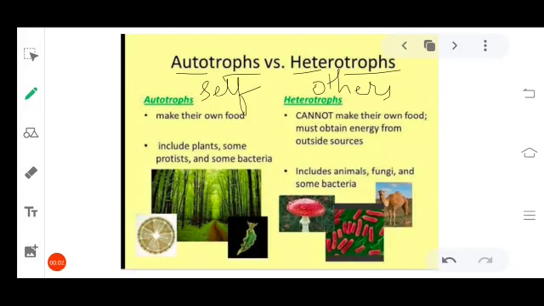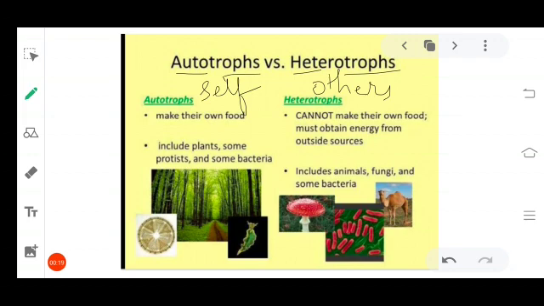Let's continue. Autos means self and trophos means nourishment. Heteros means others, trophos means nourishment. So autotrophs make their own food. They depend on themselves to obtain the food. Heterotrophs depend on other organisms to obtain the food.